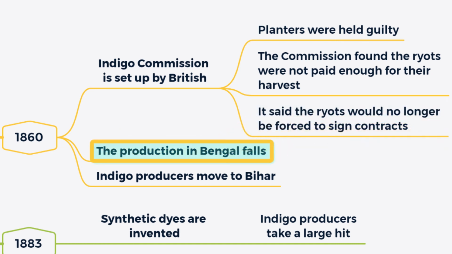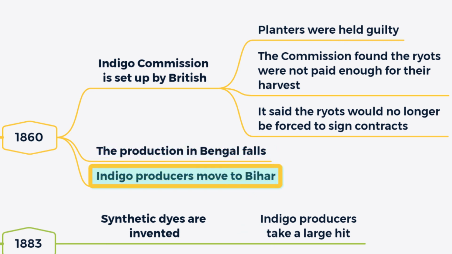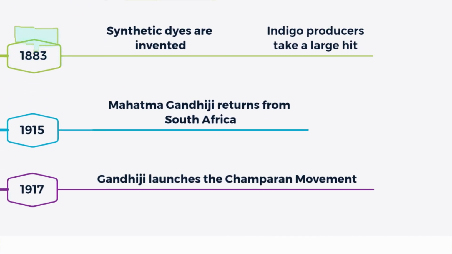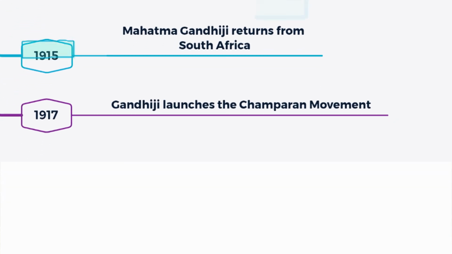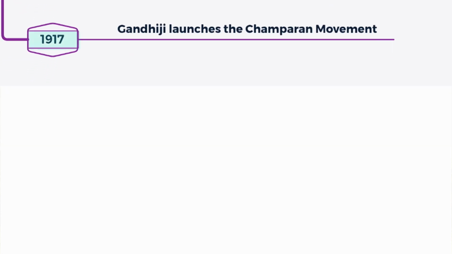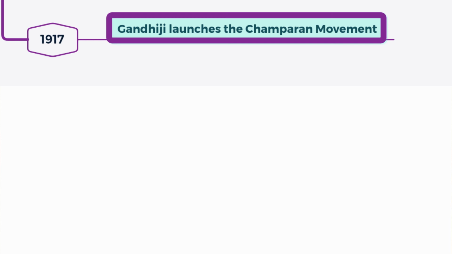This led the production of indigo in Bengal to fall. The indigo producers then moved to Bihar. With the discovery of synthetic dyes, the indigo production and the producers took a large hit, but still managed to survive and expand the cultivation. When Mahatma Gandhi returned from South Africa, he was told to visit Champaran in Bihar to look at the plight of the indigo cultivators. Thus, this visit in 1917 started what would later be called the Champaran movement.